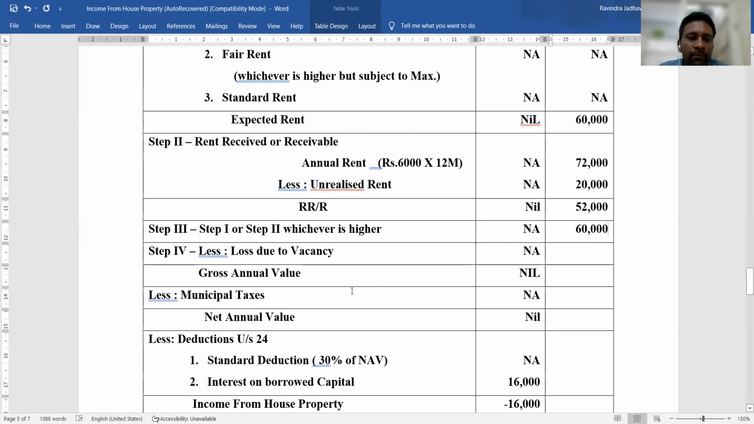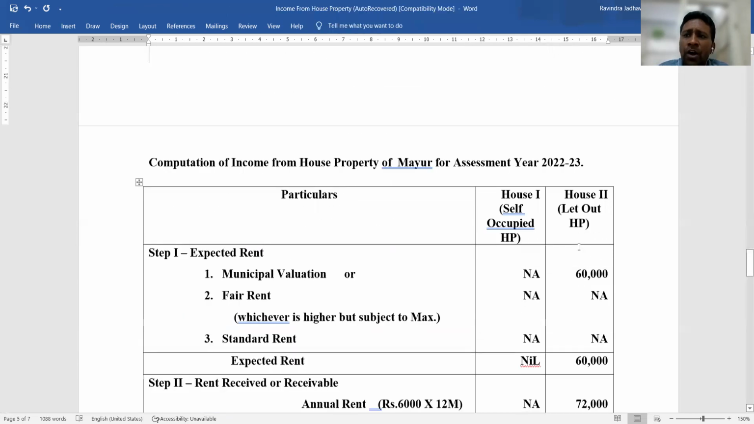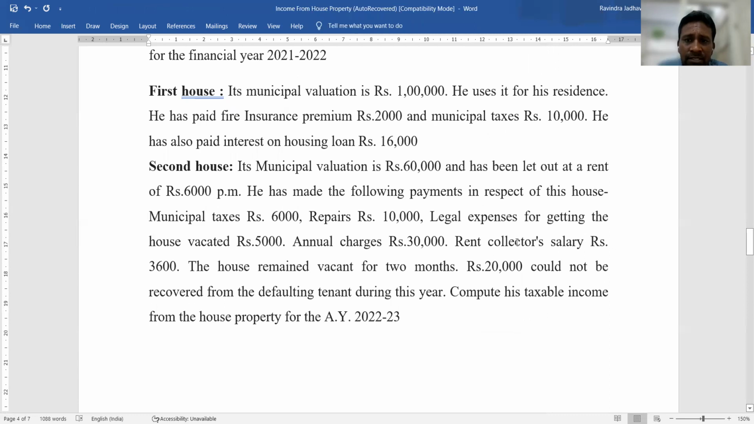And in step number 4, we just deduct the loss due to vacancy from step number 3. And in this problem, loss due to vacancy is also given. See here, the house remained vacant for 2 months. So per month rent is rupees 6,000. So the 2-month vacant period rent is 6,000 plus 6,000, that is 12,000.